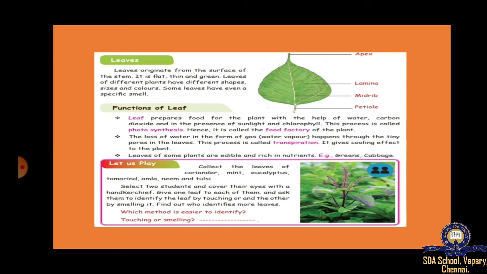Is touching the leaf easier to identify which leaf it is, or smelling the leaf? See, when you have coriander, mint, eucalyptus, neem, and tulsi leaves on the table in front of you, and you are closing your eyes with your handkerchief, if you touch one leaf, can you tell what the leaf is? And if you smell one leaf, can you tell what the leaf is? So which one will be easier to identify immediately? Just do this activity and tell me.